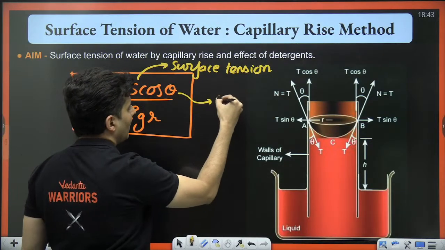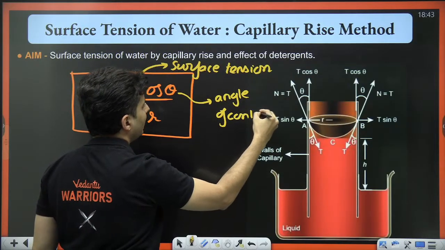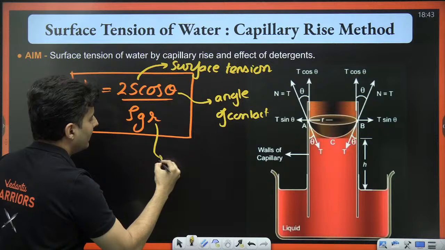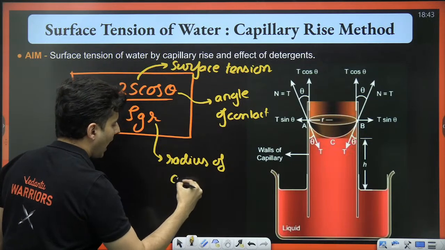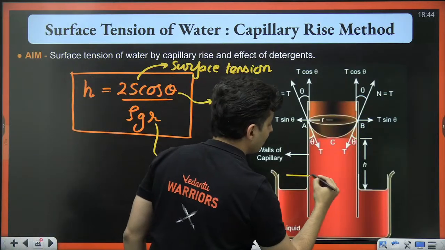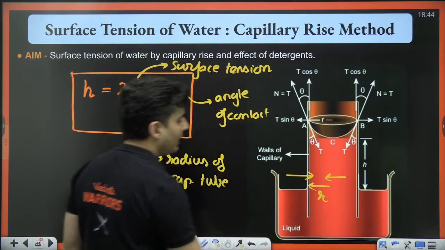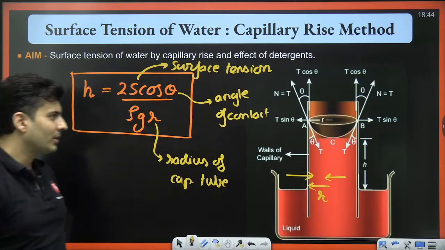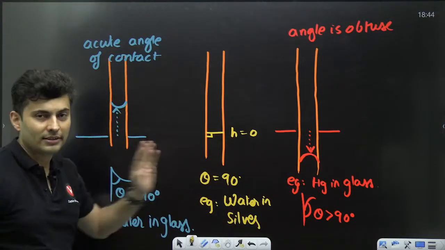Theta is the angle of contact. R is the radius of the capillary tube. G is gravity, rho is density, h is the height by which it goes up or falls down.